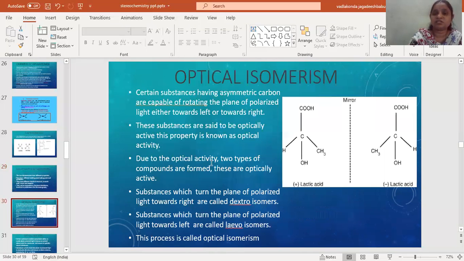So optical isomerism already we have discussed. So this is plus lactic acid and this is minus lactic acid. Plus is nothing but this isomer can rotate the plane polarized light toward the clockwise direction, and this can rotate the plane polarized light towards the anti-clockwise direction. Substances that will turn the plane polarized light towards the right or clockwise direction, they are known as the dextroisomers, and which can turn the light towards the left, they are known as the levoisomers.